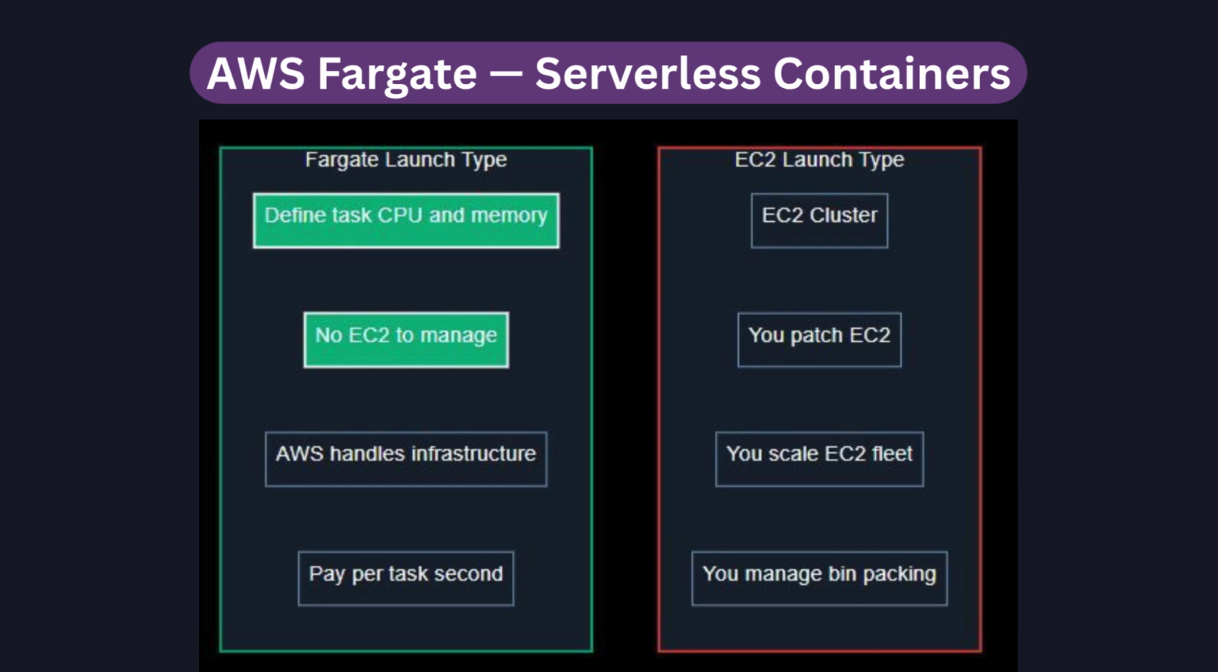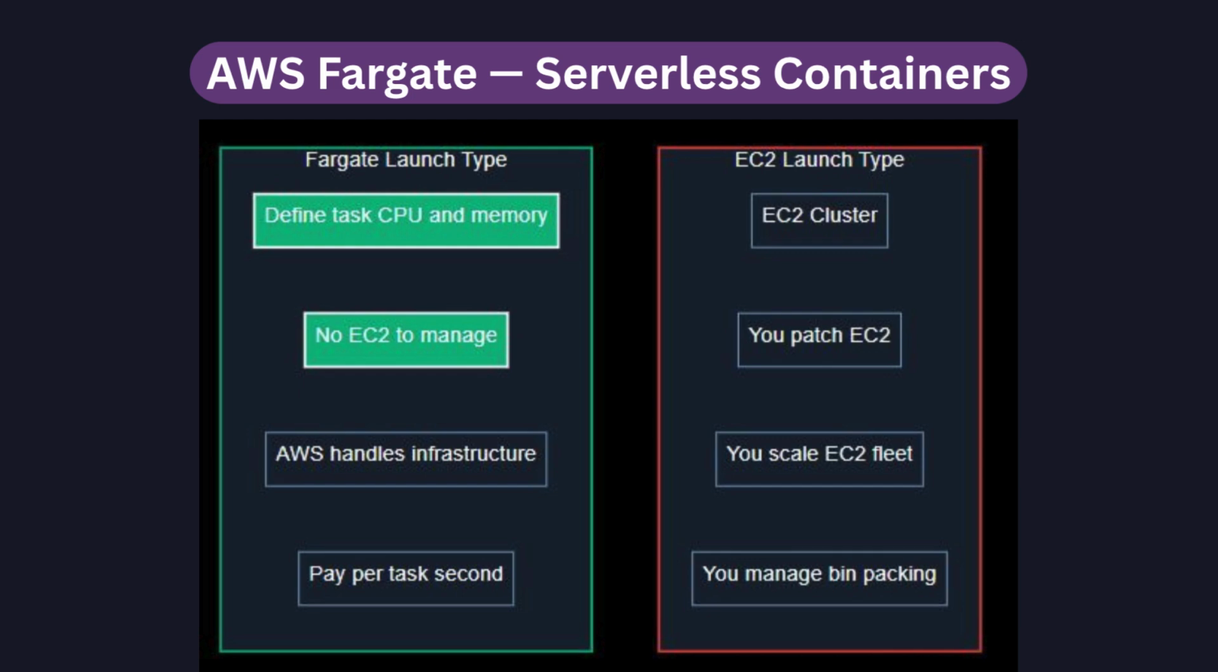AWS Fargate, Serverless Containers. AWS Fargate removes all EC2 infrastructure management from container workloads. You define task CPU and memory, and AWS handles infrastructure. There are no EC2 instances to provision or patch, no clusters to size, and no bin packing to optimize. You pay per task second based on vCPU and GB of memory. Each task gets its own isolated compute environment.